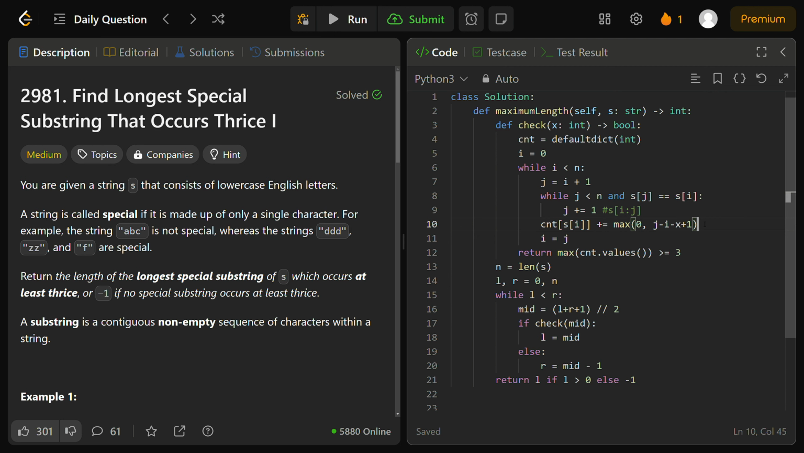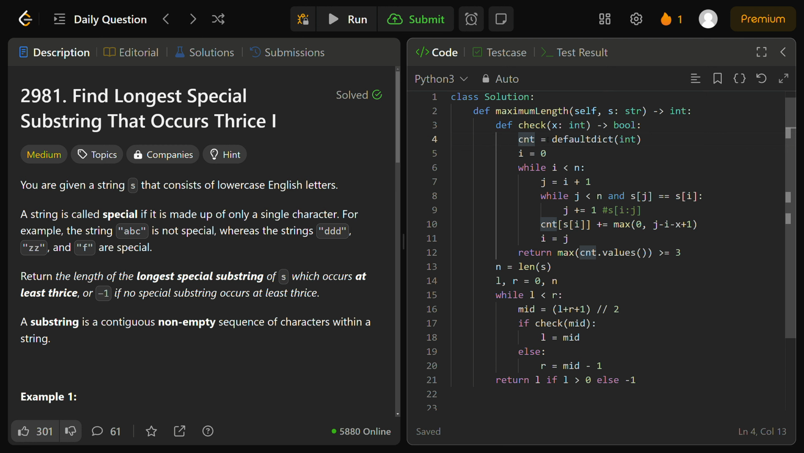For the runtime complexity, this is going to be a big O of n log n solution. The reason is that binary search is big O of log n, where n is the length of our input string s. However, the sliding window traversal of our substring of length x in our check function is going to be a linear time operation, big O of n. So the overall time complexity is big O of n times log n, which is big O of n log n.